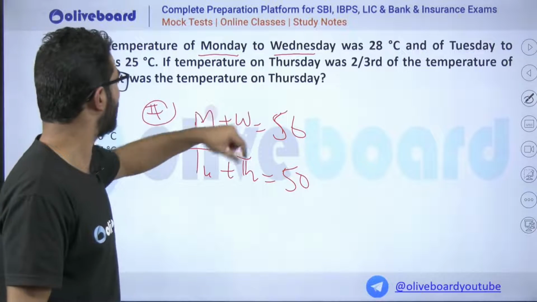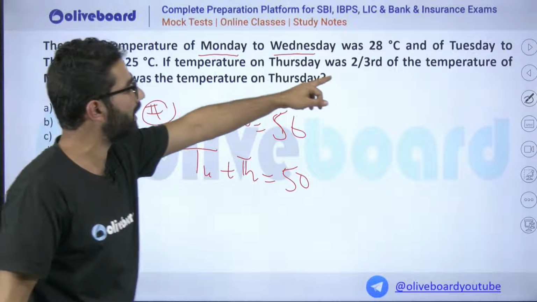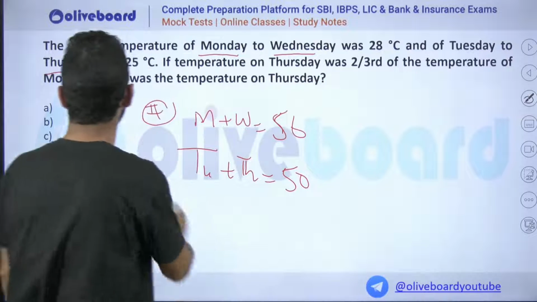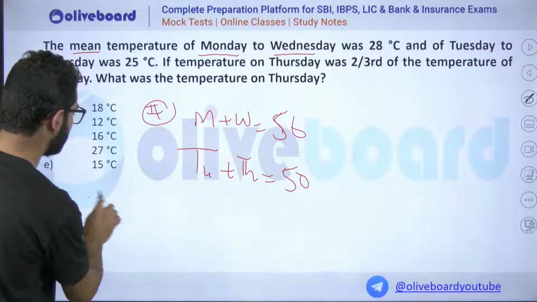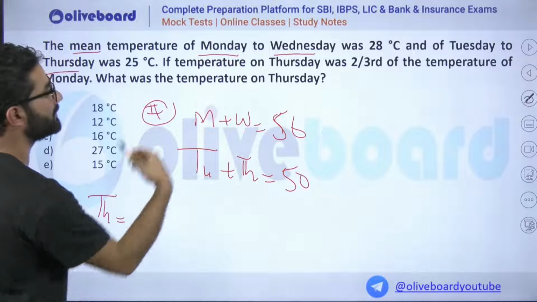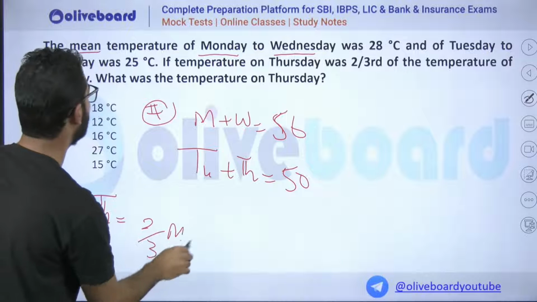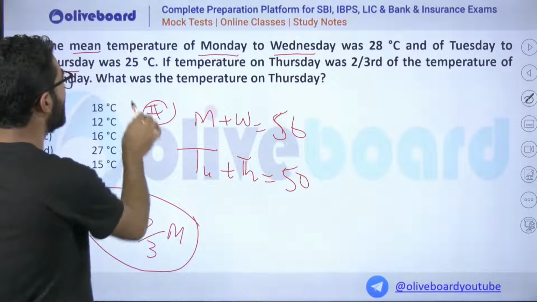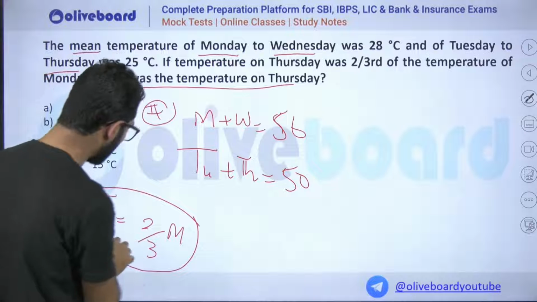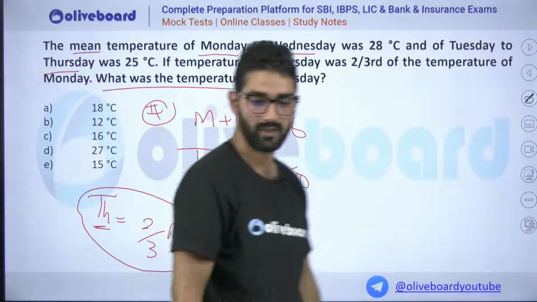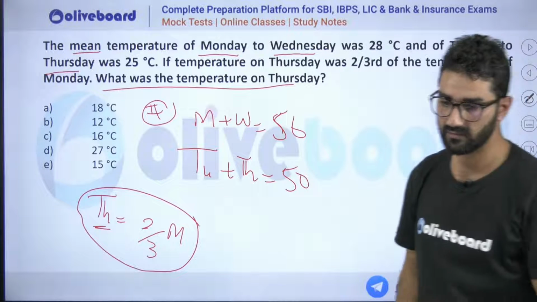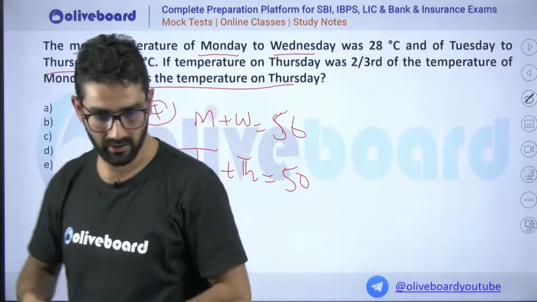Now the temperature on Thursday was 2/3 of the temperature on Monday. This equation is given. Then what is the temperature of Thursday? We are going to find out this Thursday. Okay, give me the value, my dear. Yes, sir, it is okay.